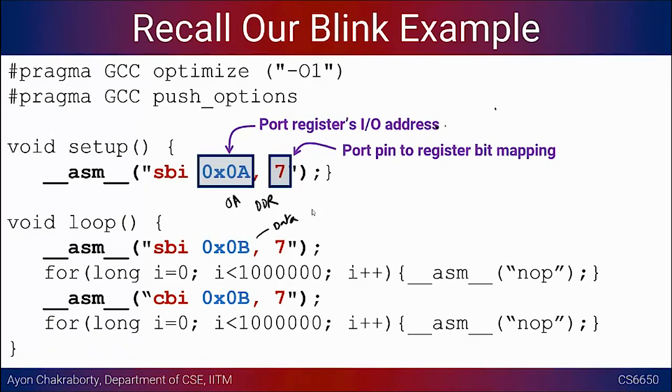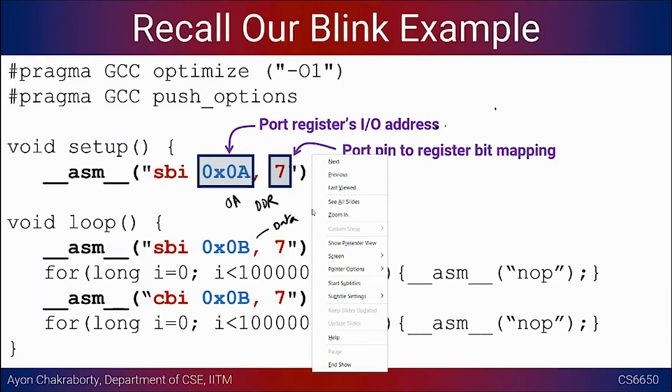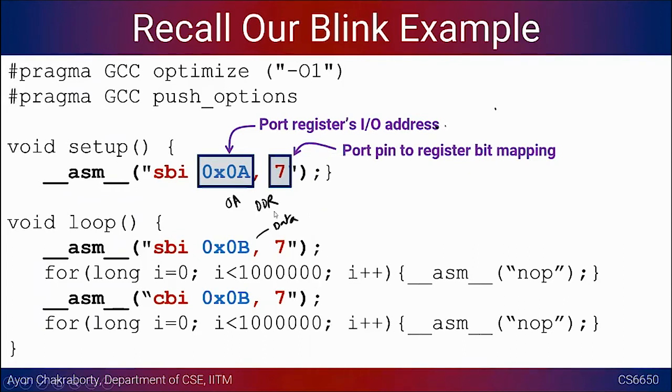Based on that, we saw how we could blink a particular LED. So we have to use the same concept. We have to configure a certain pin as input or output, or write a value high or low. These are the only things that we will require in order to implement this touch sensing protocol.